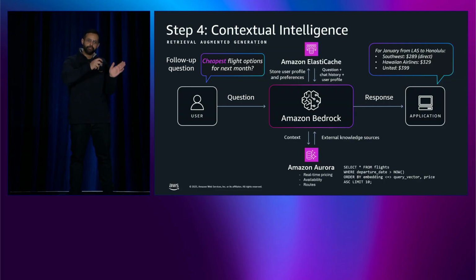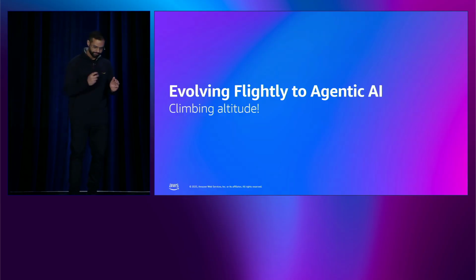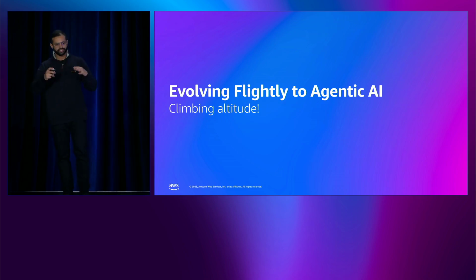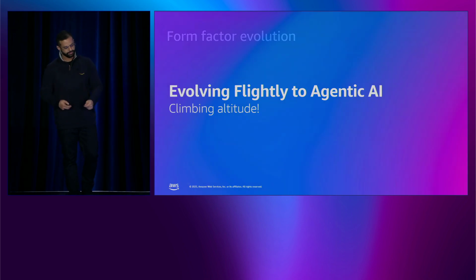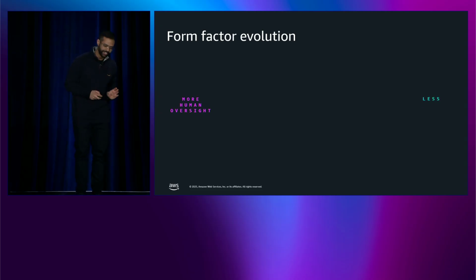What if we could go beyond simple Q&A? What if it could go beyond just giving us information about hotel availability, flight availability, go one step further and start booking those for us? That's the shift to agentic AI, from answering questions to taking actions. Before we get into the agentic layer and the architecture, let's see how we got there. It's important to keep this perspective in mind.